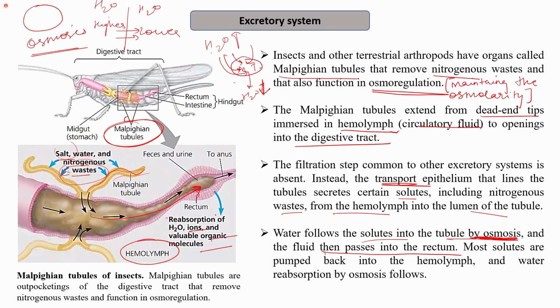When these are reabsorbed, some of the water is also reabsorbed by osmosis. So this is how absorption and reabsorption of water, ions and the extra solutes takes place, and the nitrogenous waste is excreted out along with the fecal matter through the anus.